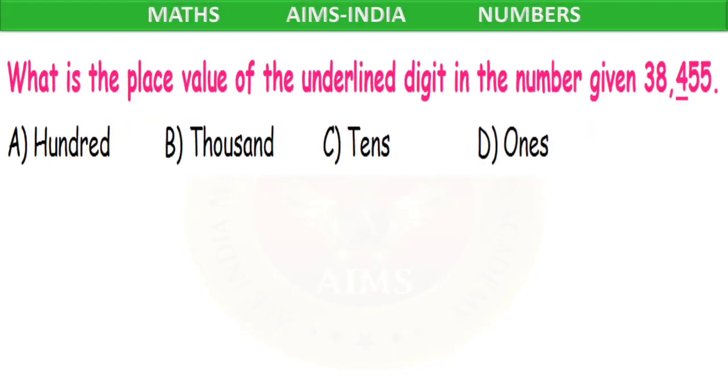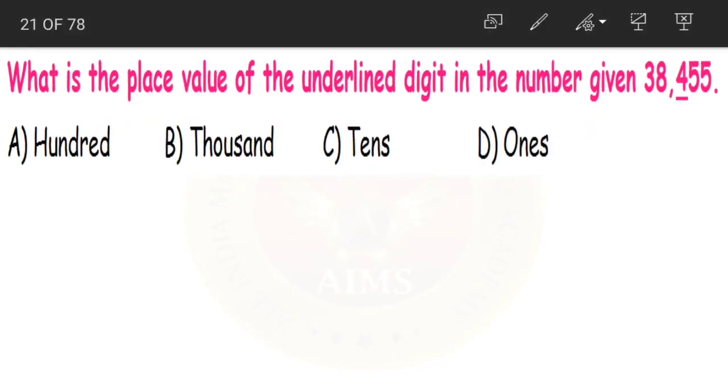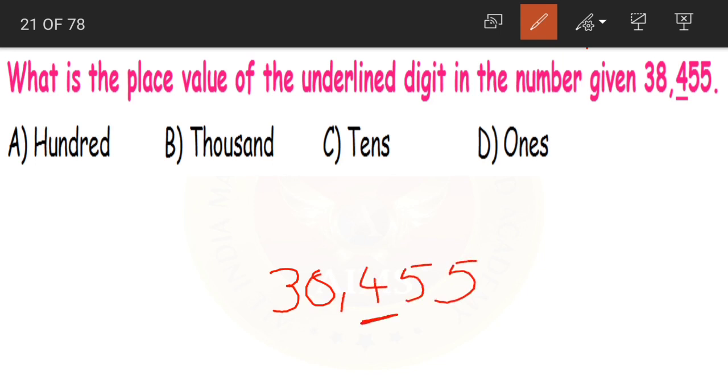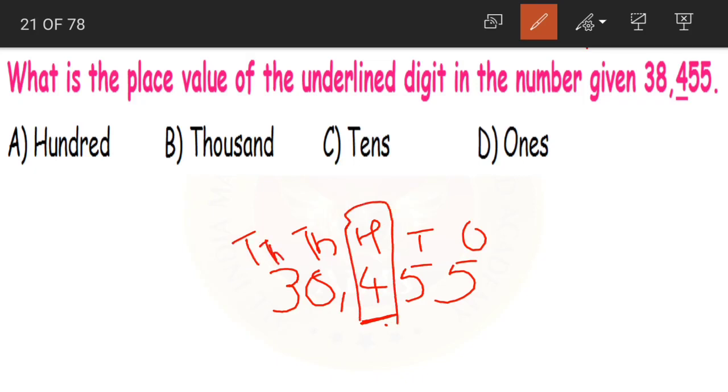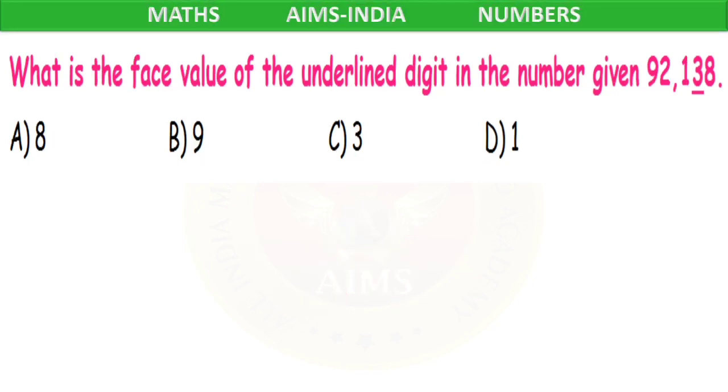Next question. What is the place value of the underlined digit in the number 38,455? Now, if you look at this number, we need to find out the place value of 4. Again, let us write the place values on top: ones, tens, hundreds, thousands and 10,000s. Now 4 is in which place? 4 is in hundreds place. So our correct answer is option A, 100.